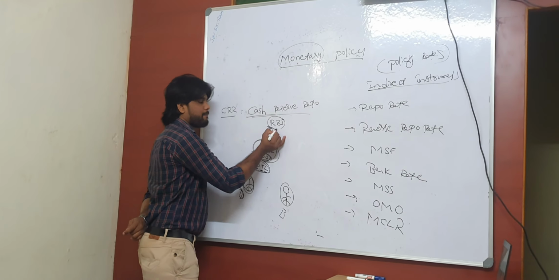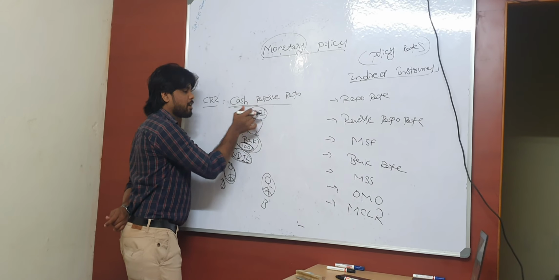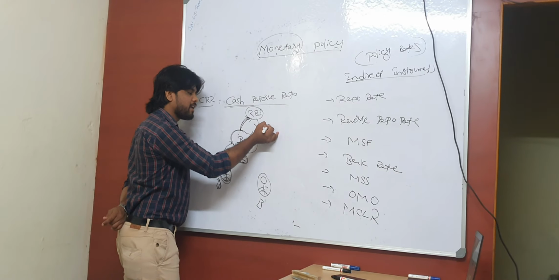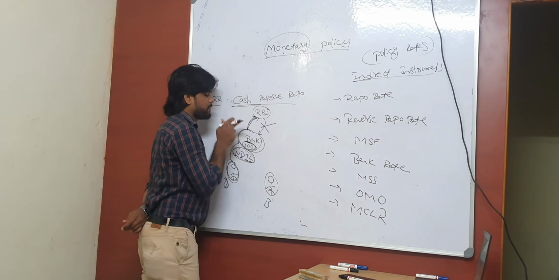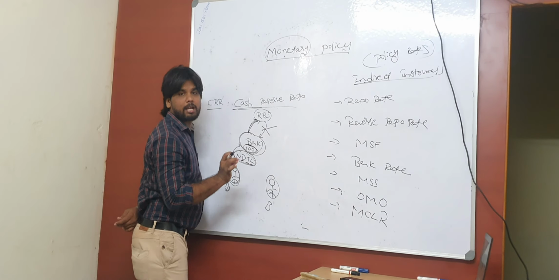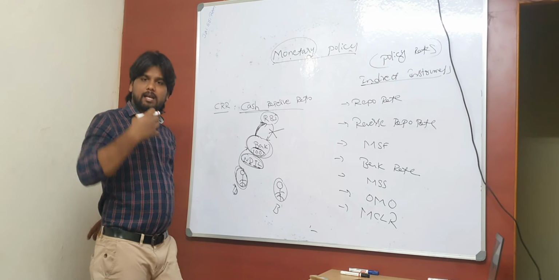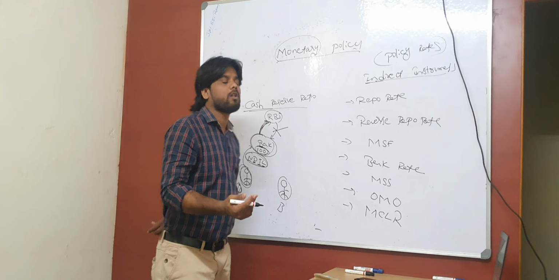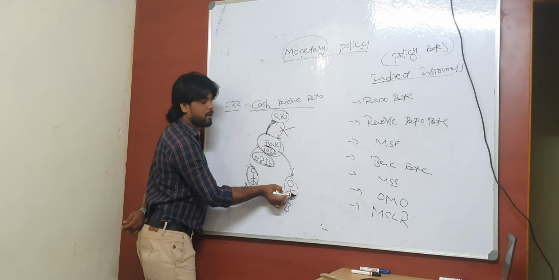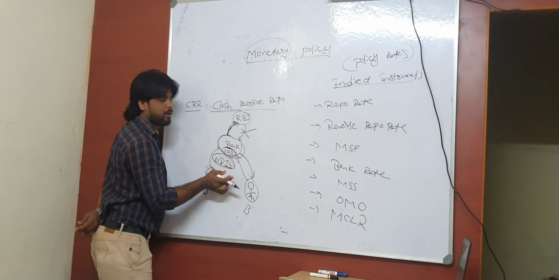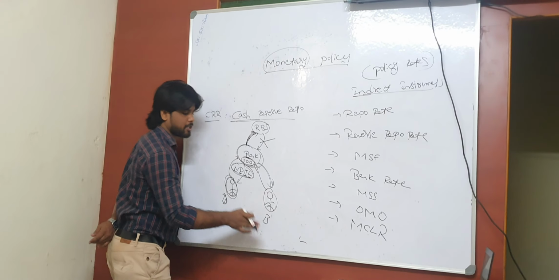And one more thing, remember. On this CRR money, the money which banks deposit with the RBI, the Reserve Bank of India will never pay any interest. It means for the banking system, this CRR is a burden, a negative thing. So from where will they recover it, from where will they neutralize it? From the borrowers. Whatever money they are lending to the borrowers, from these people they charge some interest, which will definitely be more than the amount they pay to their depositors, right?